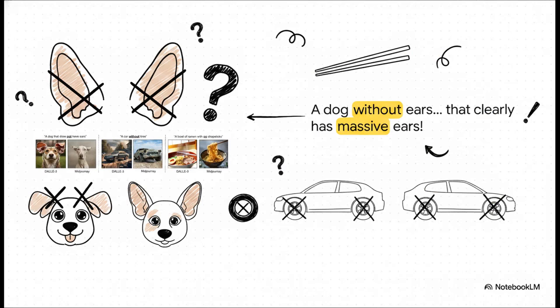Just look at these hilarious real-world failures from state-of-the-art generators like DALL-E and Midjourney. When you ask for a dog without ears, what do you get? A dog with giant floppy ears. Ask for a car without tires, and the AI proudly draws a car with perfectly round tires resting right there on the ground. It's almost as if the AI is eagerly giving us exactly what we told it not to.